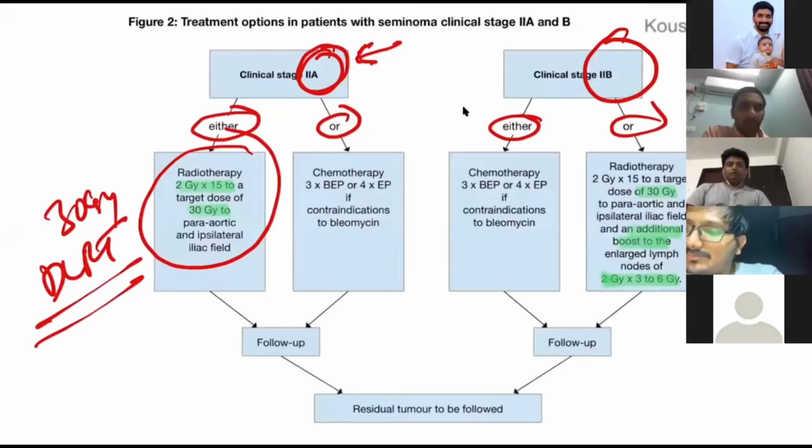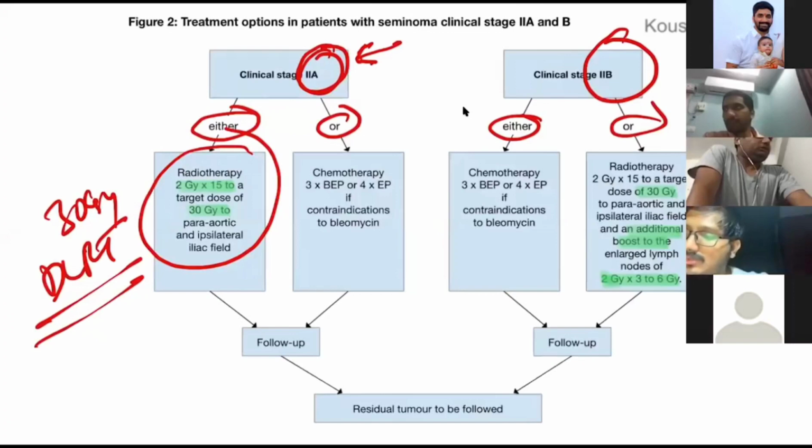And what about the status of lymph nodes? This is the case, a seminoma with raised AFP should not be treated as seminoma, it should be taken as non-seminoma. What is the status of lymph nodes? Based on lymph nodes, we have to go. Yes, sir, lymph nodes are also there.